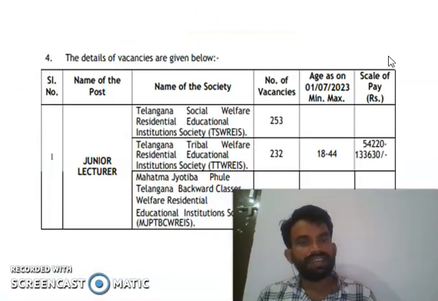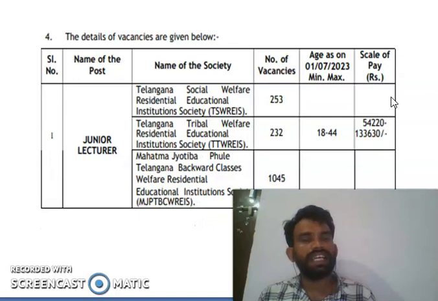Next you can see the detailed vacancies in the JL positions, the name of the institutions like junior lecturer. There are 3 categories of institutions participating in this entrance exam.